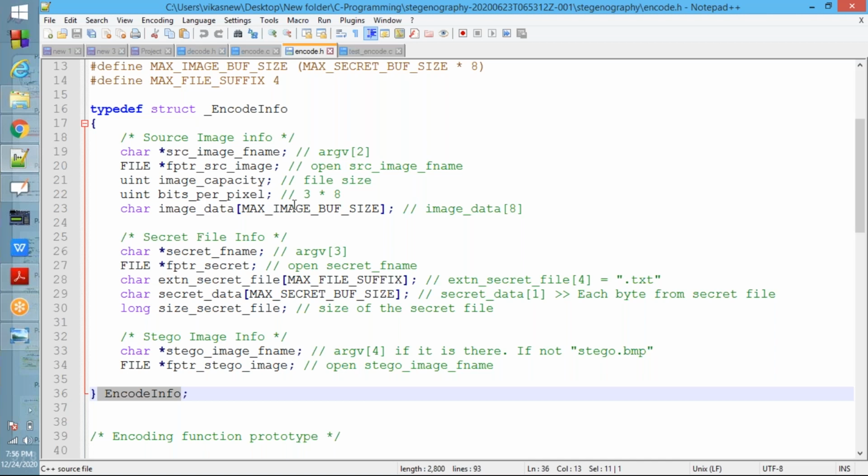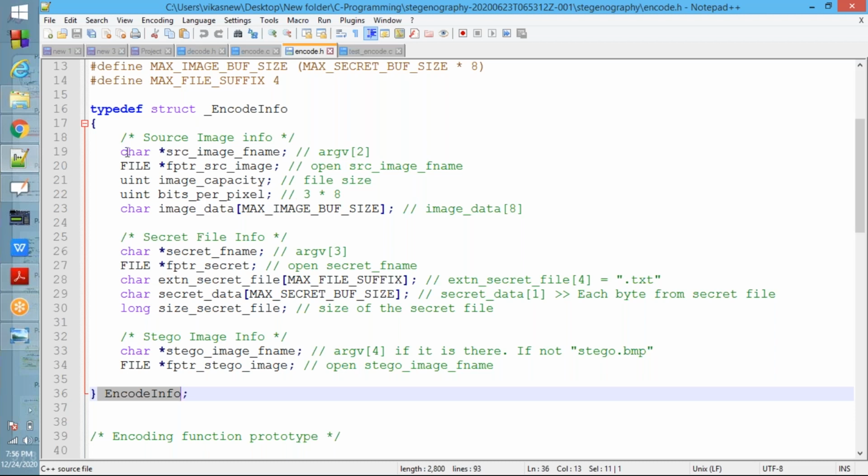This structure is for encoding. For decoding, you need to write everything. For encoding, all the template code is there. For decoding, you need to write the structure, the function prototype, everything you have to write. Please remember that one.